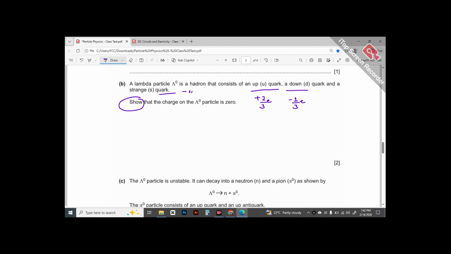Strange is also -1/3e. So given that they have told me the flavors, according to that I should be in a position to write their associated charges, and then when I take the resultant of all three, I should get the answer 0. That is precisely what is going to happen here. +2/3e for up quark, then for down, and then we have for strange quark, and you simplify it, you'd get +2 minus 2 over 3, which is nothing but 0.